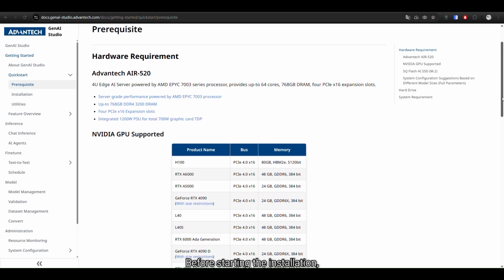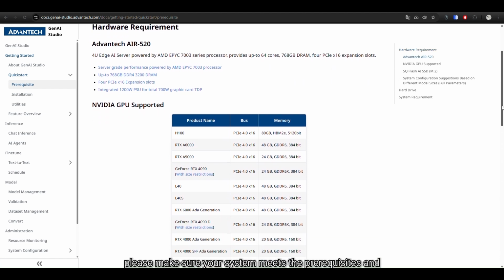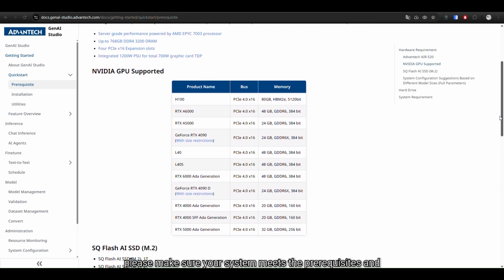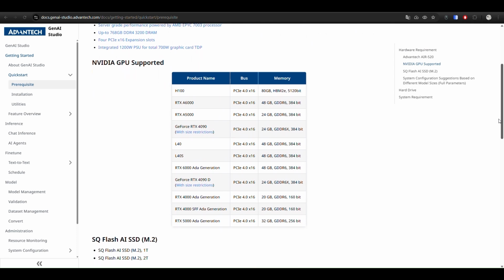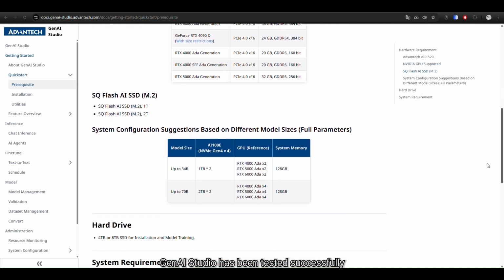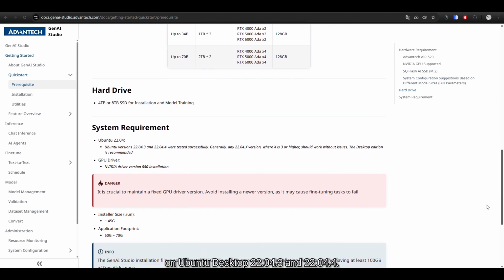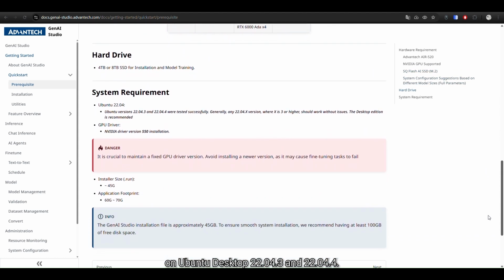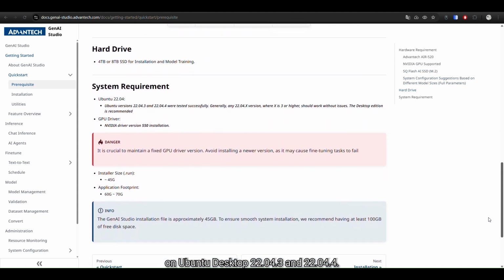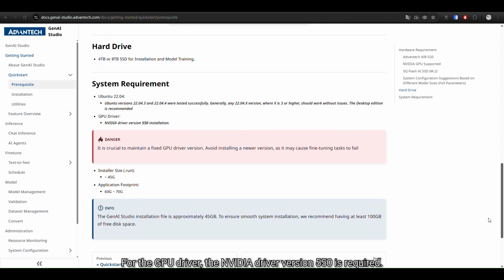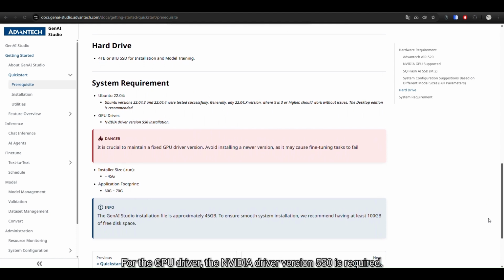Before starting the installation, please make sure your system meets the prerequisites and system requirements. GenAI Studio has been tested successfully on Ubuntu Desktop 22.04.3 and 22.04.4. For the GPU driver, NVIDIA driver version 550 is required. It is crucial to keep the GPU driver version fixed.